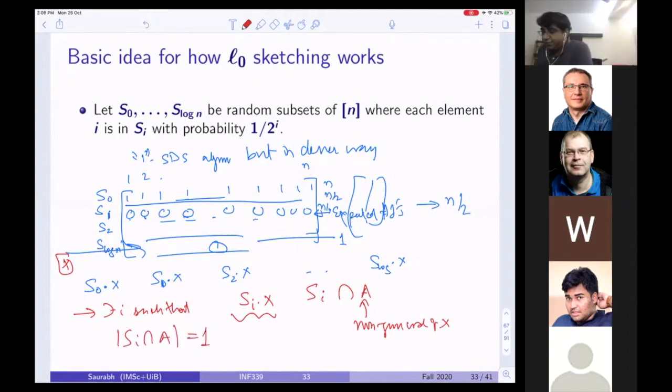If this is the case, then I will use this Si and this A and their dot product to help us find one coordinate. That is a top-level overview of how we are going to make this L0 sketching work. Any questions?